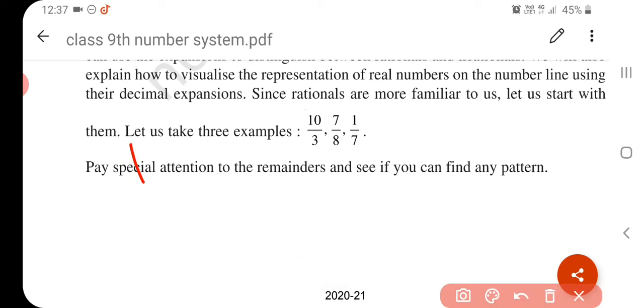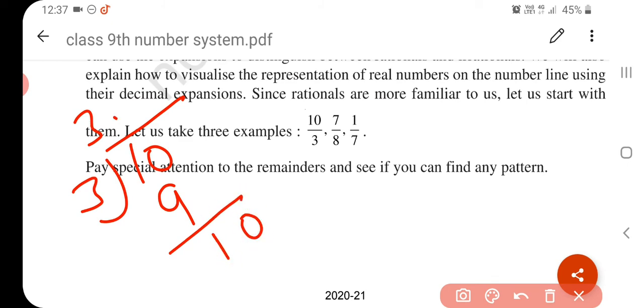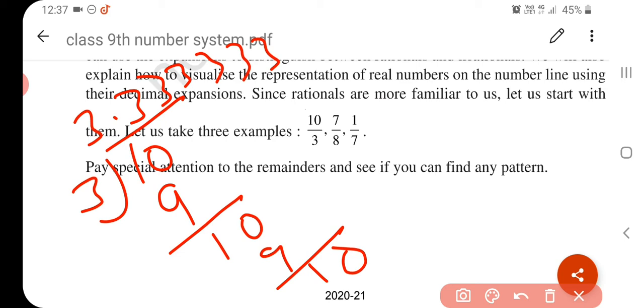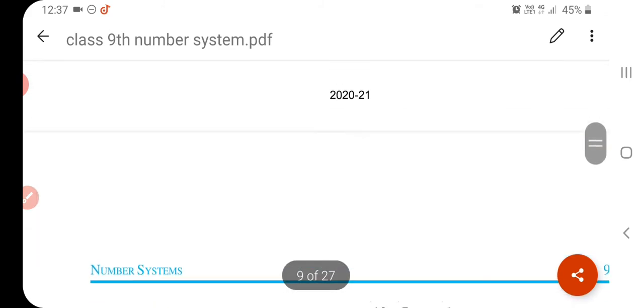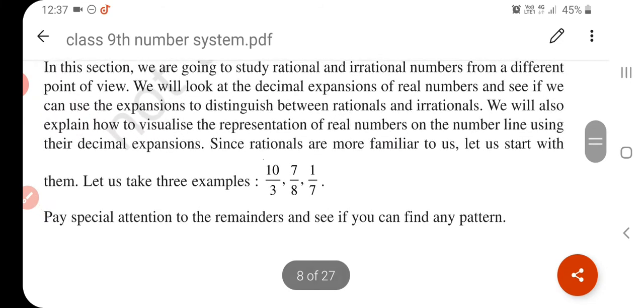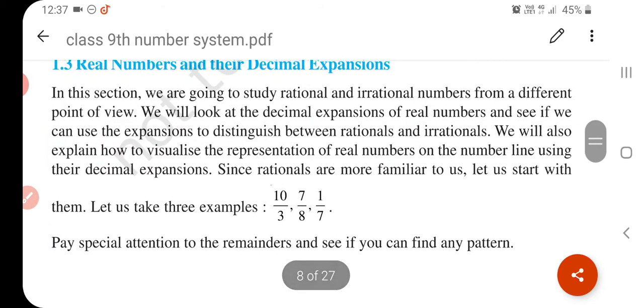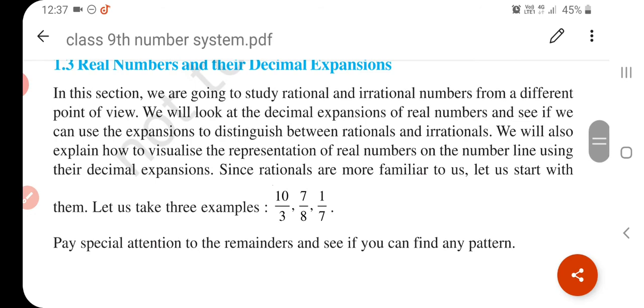If you want to find it, you have to write it this way, as in your previous classes. And it will keep coming as long as you want. Now, for this type of number the remainder is never zero, but the division keeps going. So this type of number is called a non-terminating decimal or irrational number.